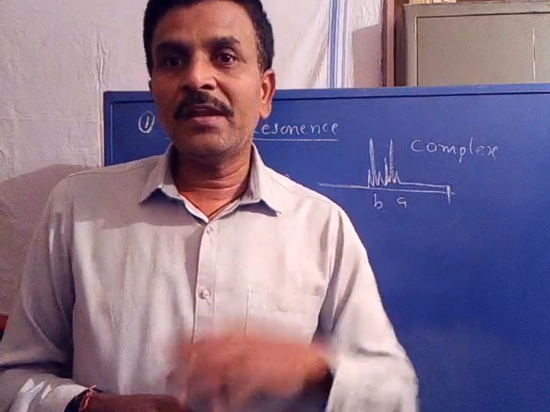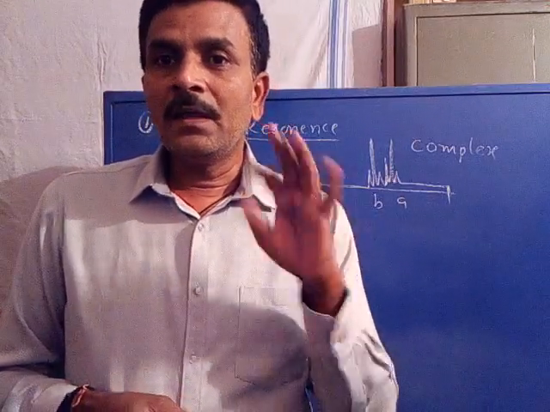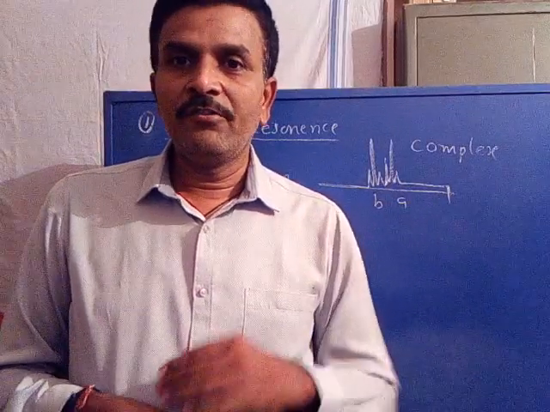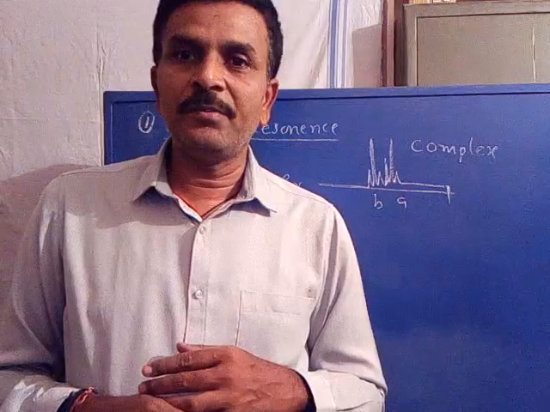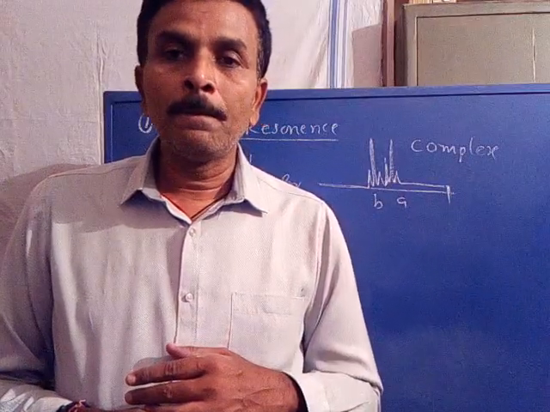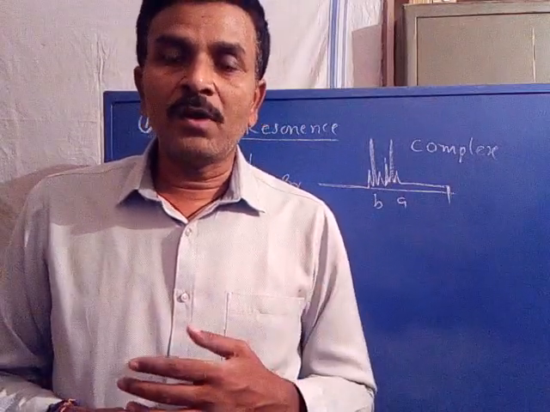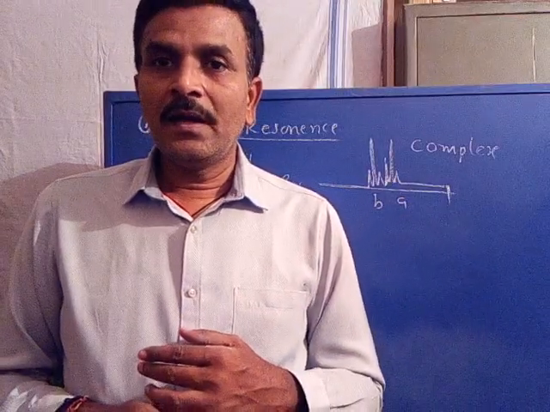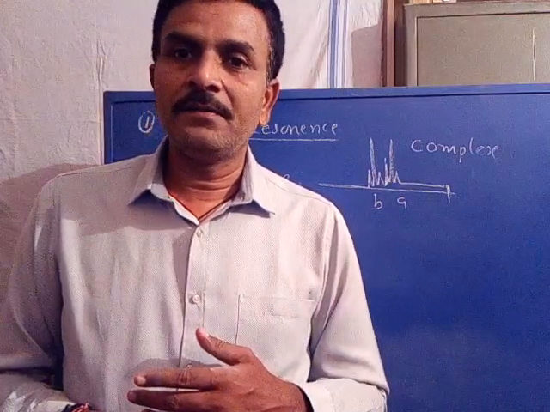Now we are using a technique where it is possible to eliminate the coupling interactions. When we remove the coupling interactions between the sets of protons, every set of protons is unable to couple with its adjacent set and therefore appears as a singlet.